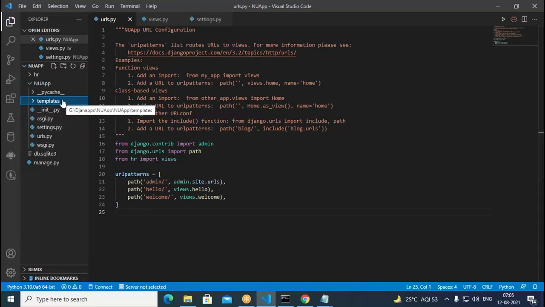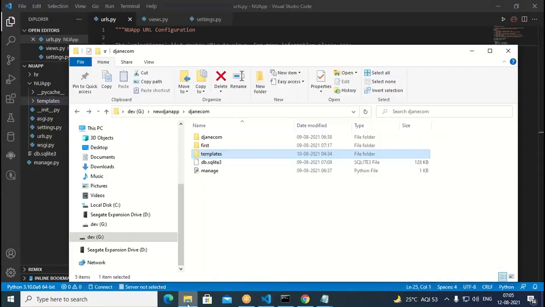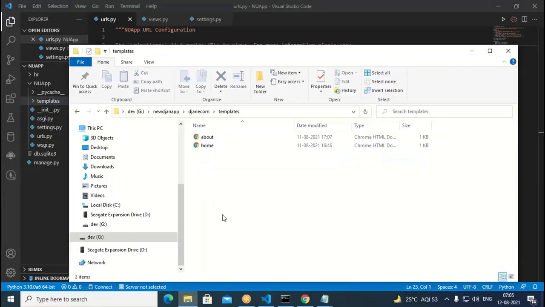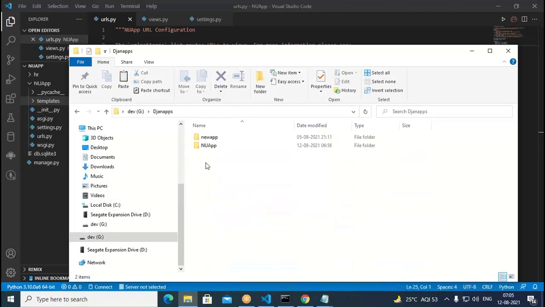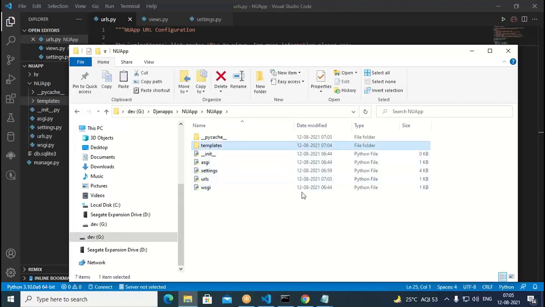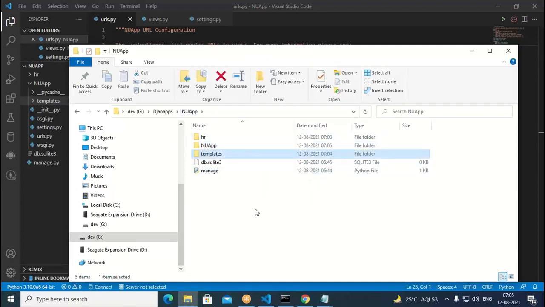So once I create the templates folder, I can put HTML pages in that. Open the templates folder and copy these things: Control A, then Control C, then come to the G drive. In the G drive, where exactly we are developing the application, in the Django apps, in the new app, the templates folder got created here. We don't require it here actually, so we do Control X. Then we come to this and paste here. The templates folder must be created on par with this.